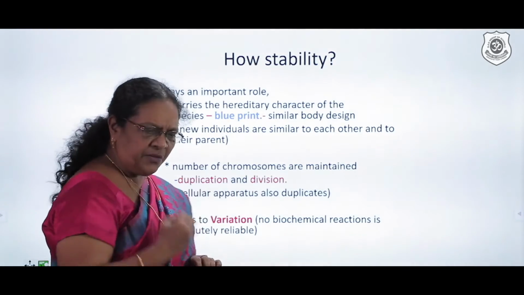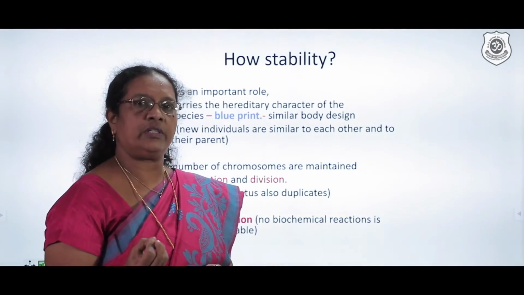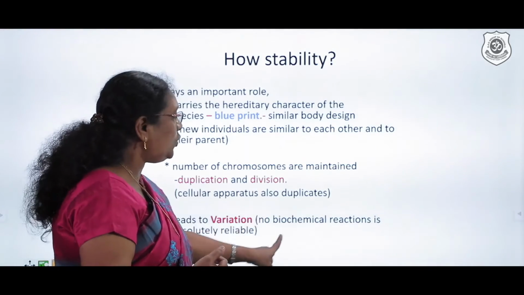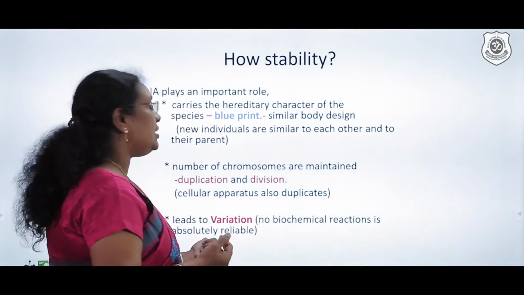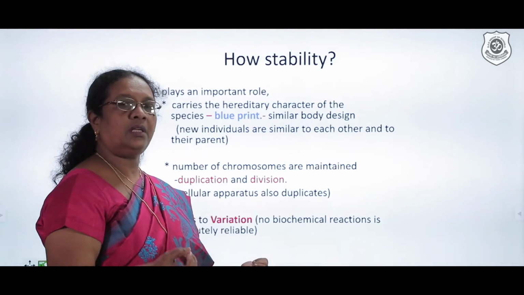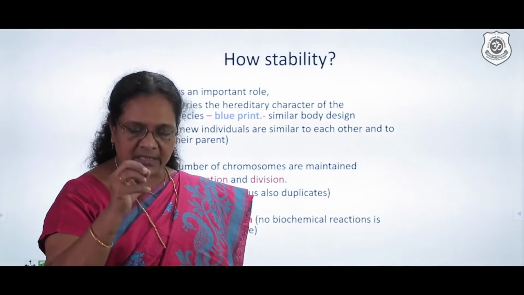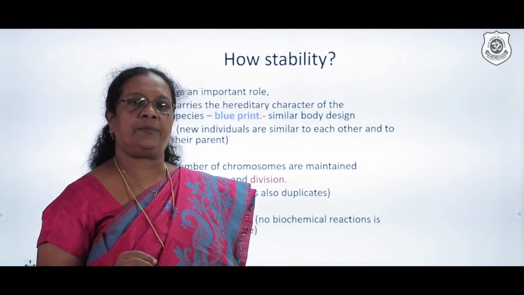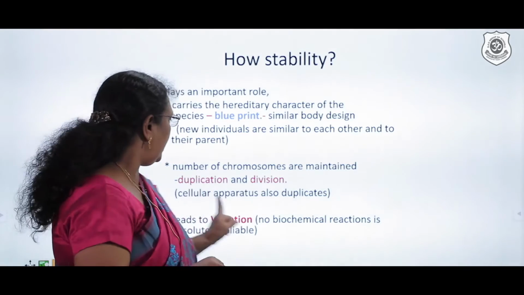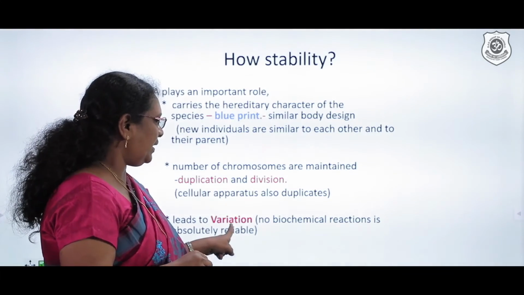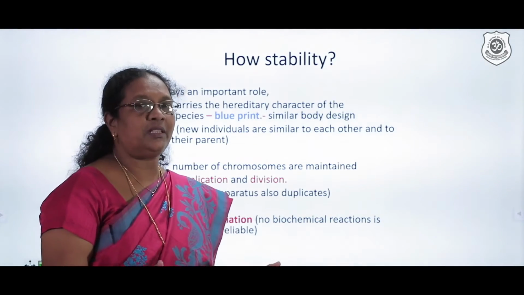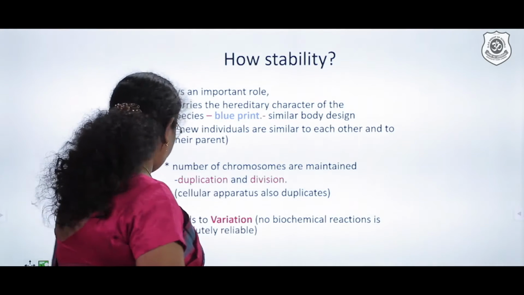Good. But whenever there is a duplication going to take place, you find no biochemical reaction is absolutely reliable. Means there is not going to be a 100% replica. Definitely there is going to be some error. That is where you find it leads to variation. If this variation is not going to be there, let us see what is going to happen.